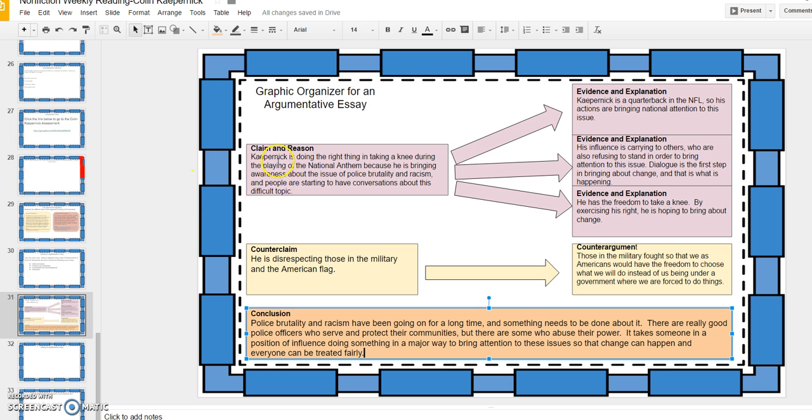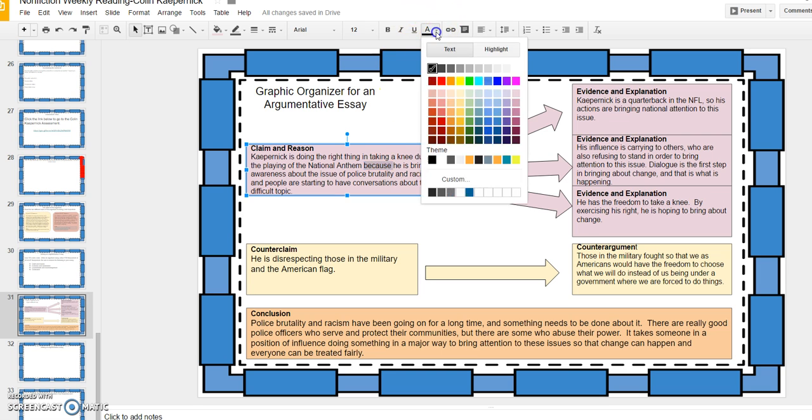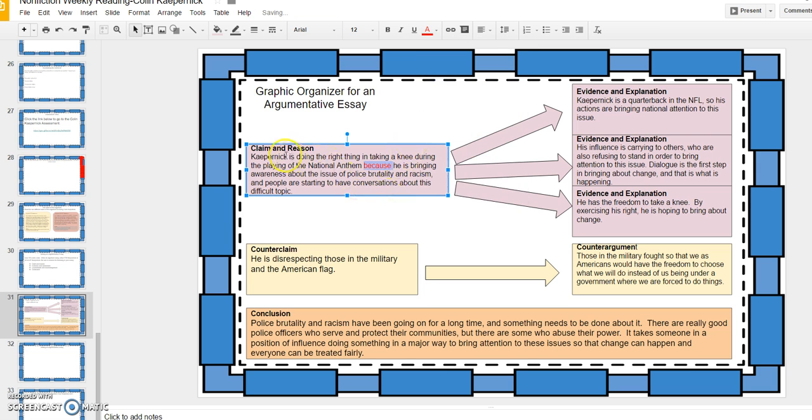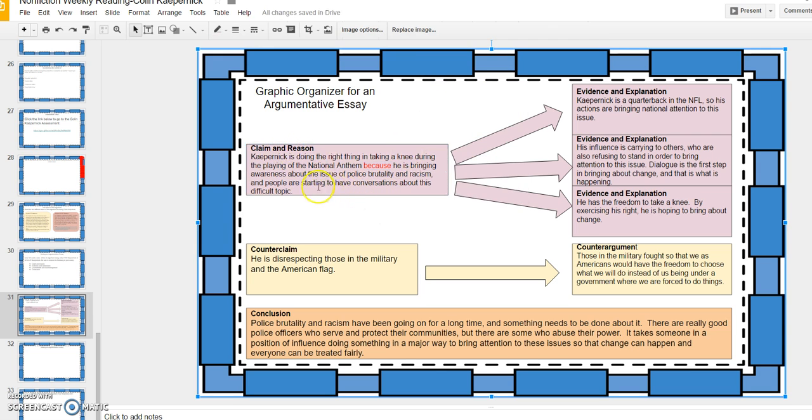So my claim and reason that I decided to write about based on the evidence is Kaepernick is doing the right thing and taking a knee during the playing of the national anthem because. So here is the transition word that lets you know that I'm about to move into my reason. It's important for us to have a reason that backs up our claim. He is bringing awareness about the issue of police brutality and racism, and people are starting to have conversations about this difficult topic. Now, I need to make sure that I have evidence from the text to back up what I'm saying. I want my writing to be nice and focused.